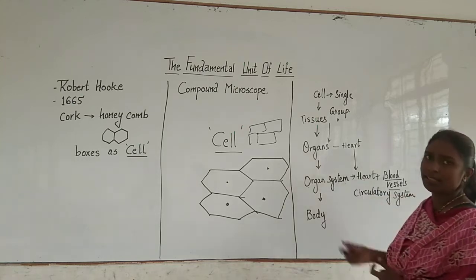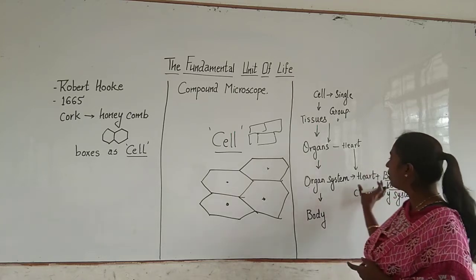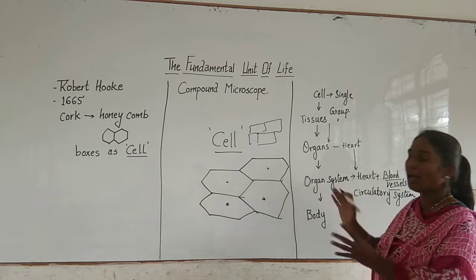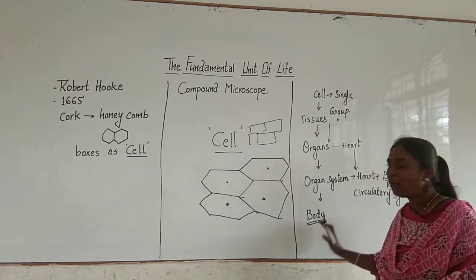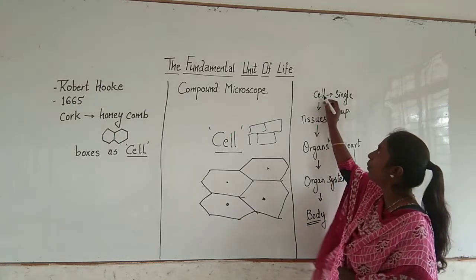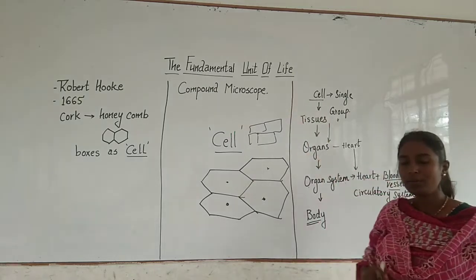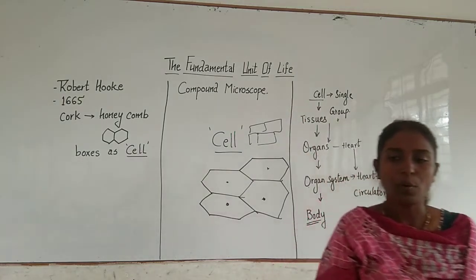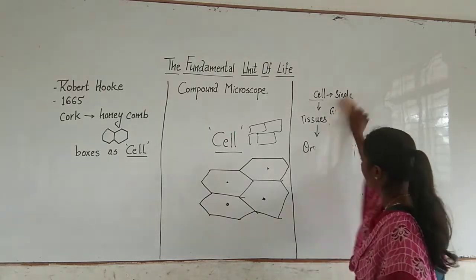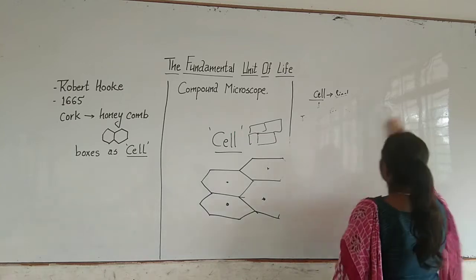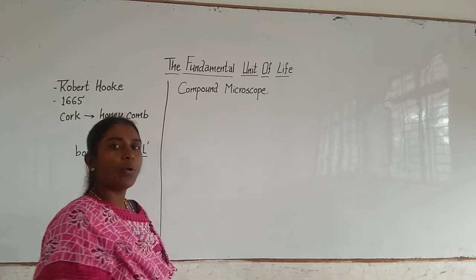Now which are the different organ systems in our body? Like the digestive system, excretory system, right? All these different systems come together to make a body. So if you go back, you will find that the whole body is made up of a group of cells. That is why the cell is called the fundamental unit of life. Now moving forward. Some of the microorganisms are small.